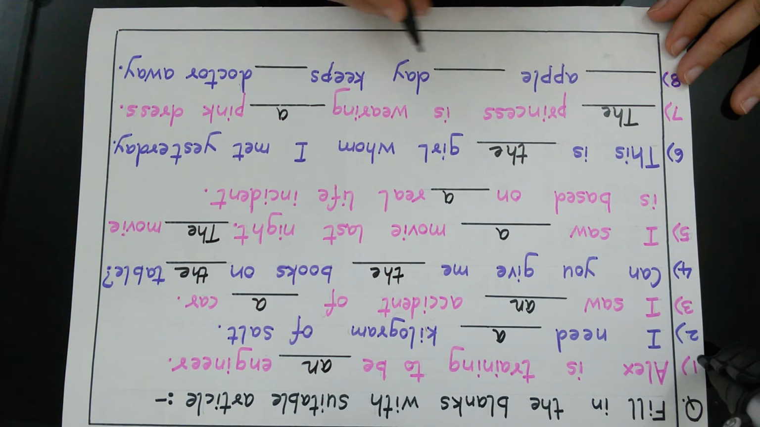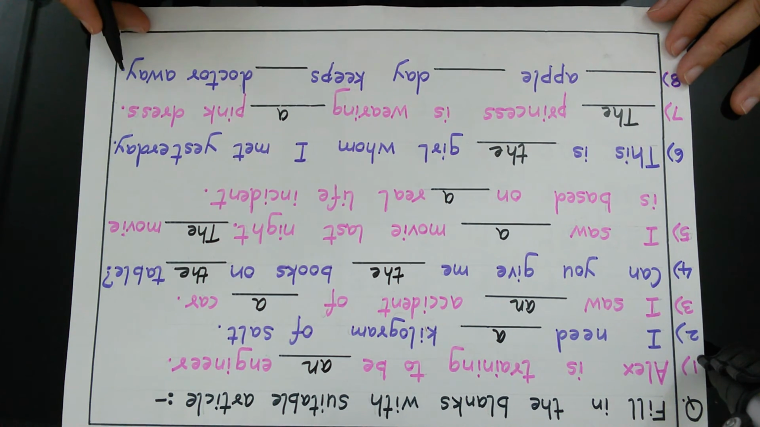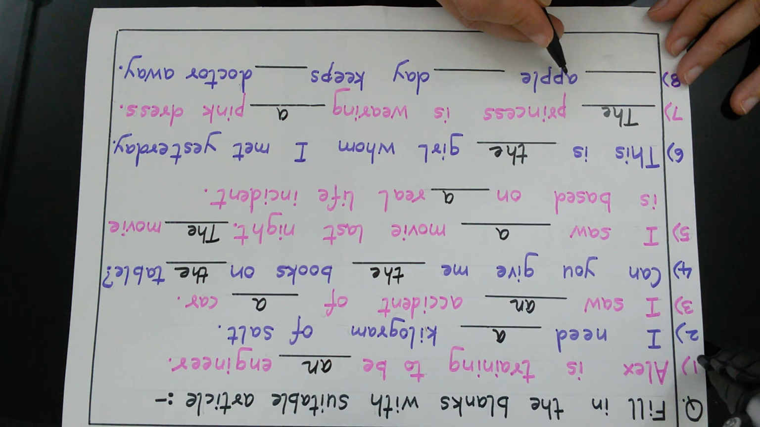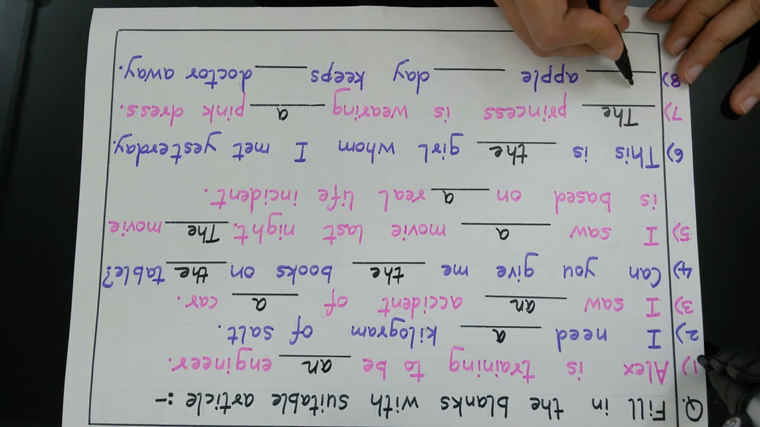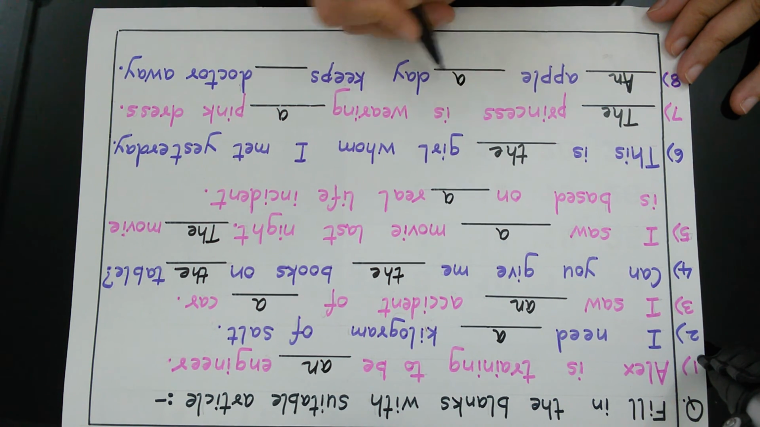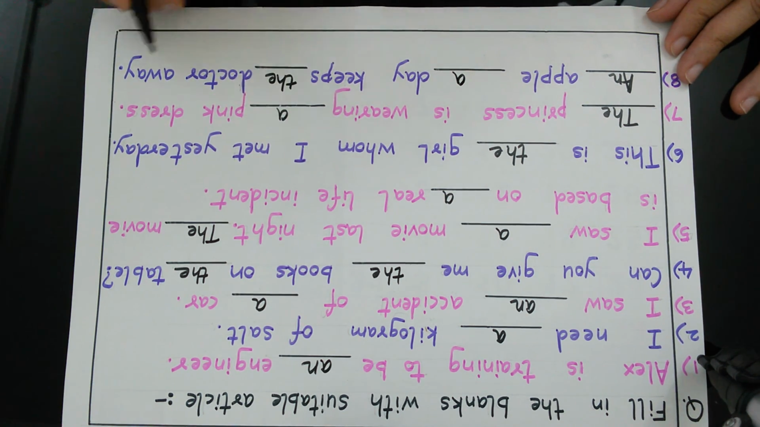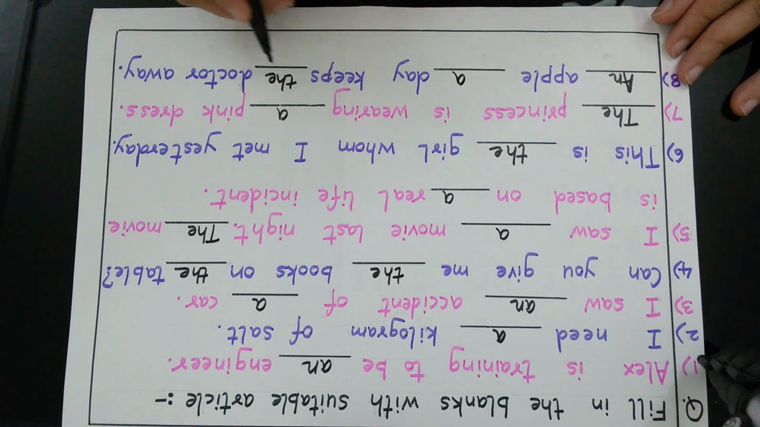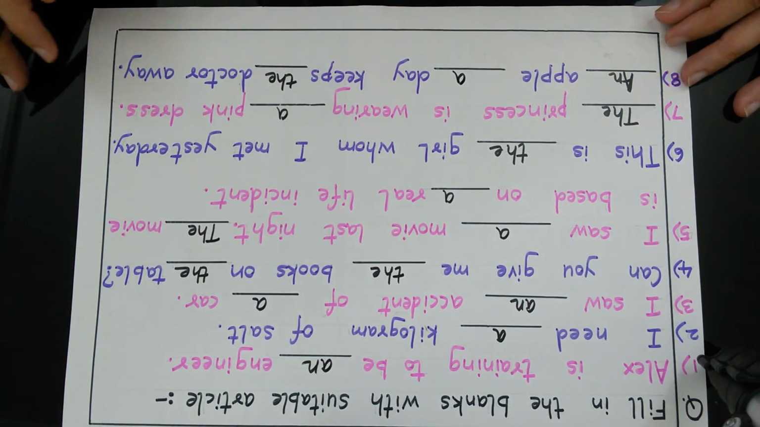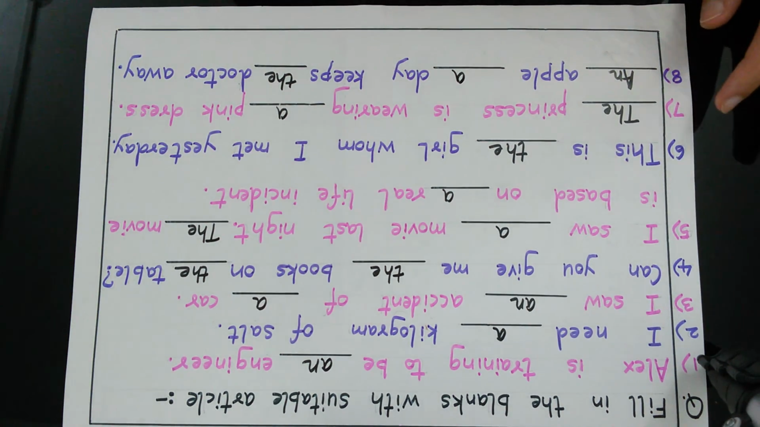Dash apple dash day keeps dash doctor away. Now here we have a vowel sound, so we will use an. An apple a day, because this is a consonant sound, keeps the doctor away. Here the speaker is talking about a particular person, and that particular person is a doctor, so we use the. I hope you have understood about articles. Thank you.